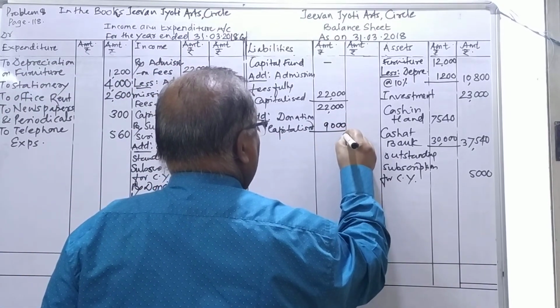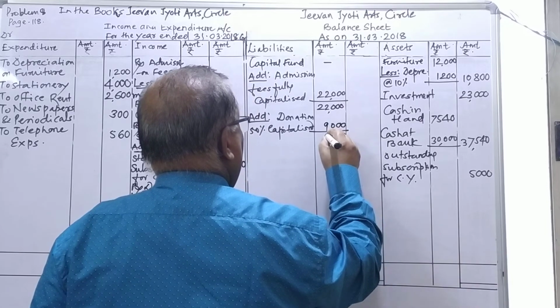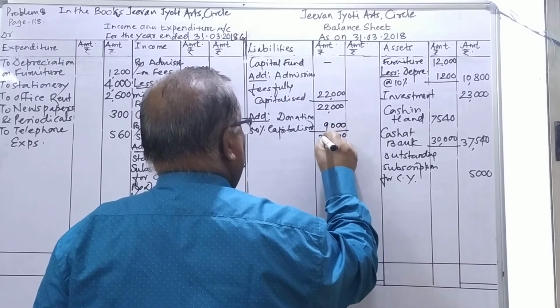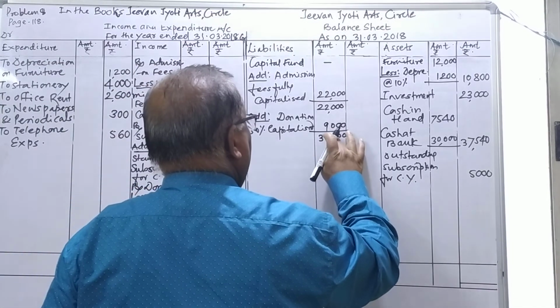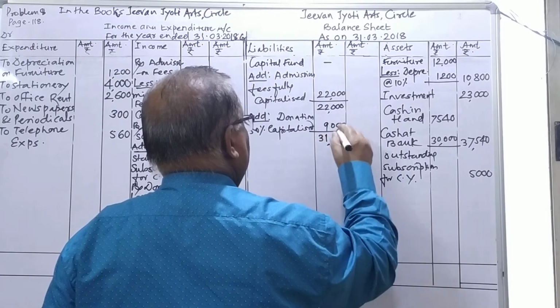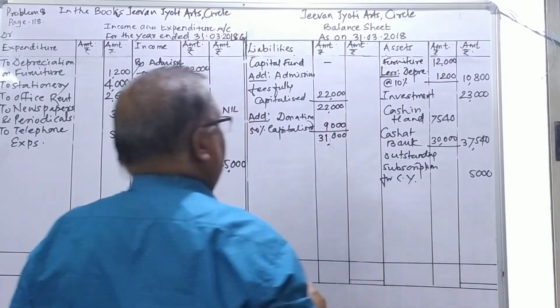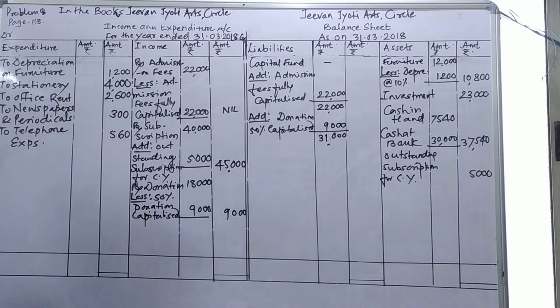Once again, 0, 0, 0, 9 plus 1, 9 plus 2, 11 carries 1, 31,000, not 900. 22 plus 9 is 31,000. After this donation, the receipt side is over and the payment side is also over. We'll just see what else remains here in this collection.